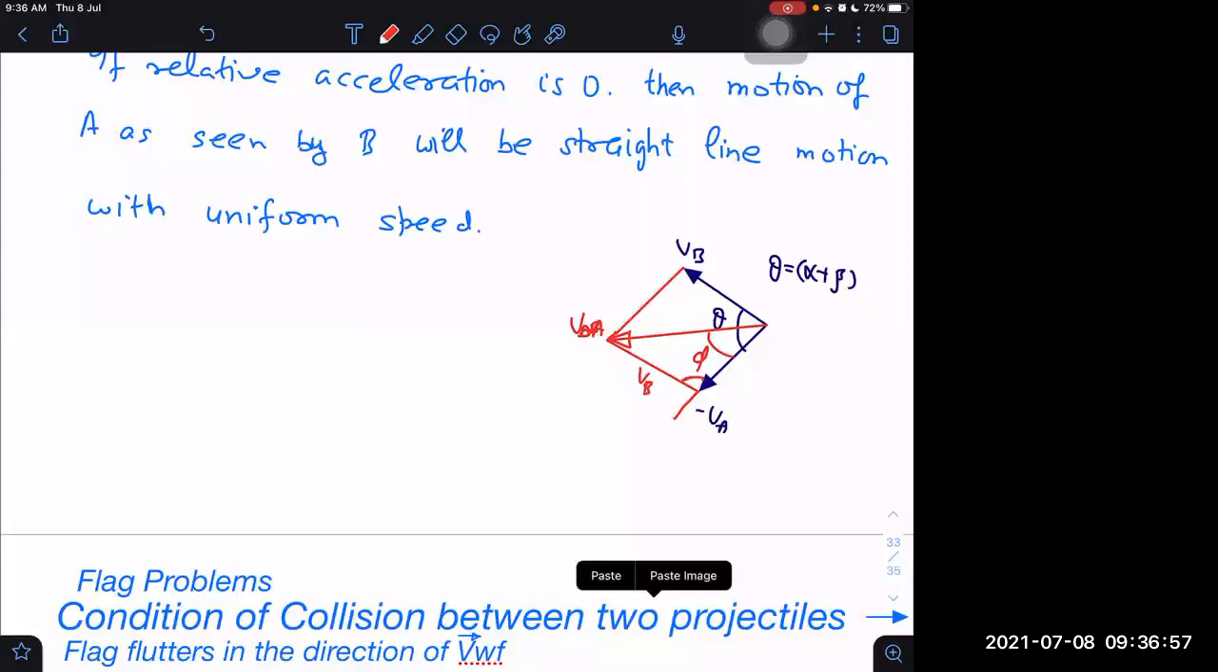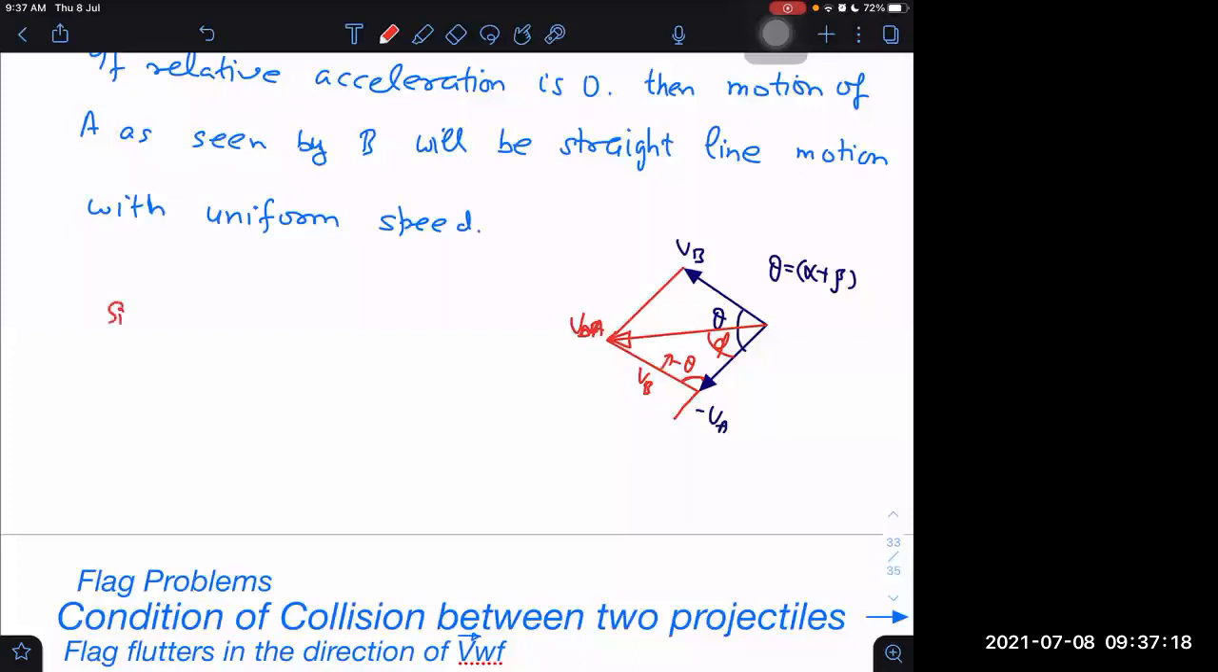It seems like pi. Is there any rule that in a parallelogram the sum of these two will be pi? I think it will be pi only. Yes, sir. In a parallelogram, the sum of these angles will be pi. So then I can say that this angle here is pi minus theta.